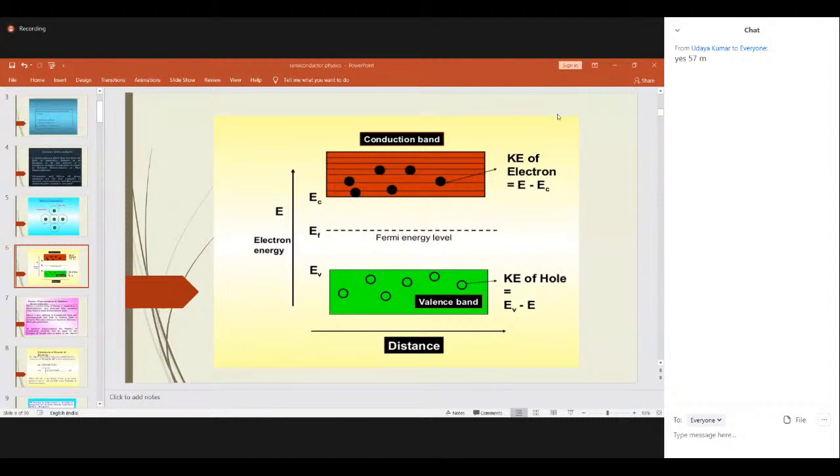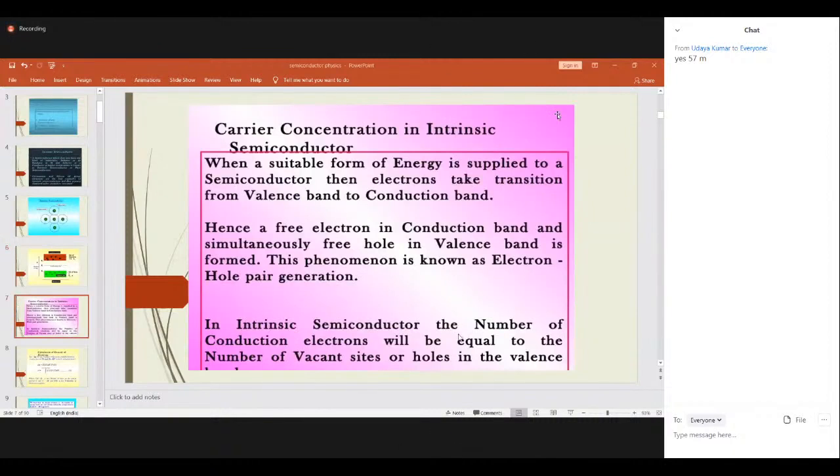Okay. So next, coming to the carrier concentration in intrinsic semiconductors. What does carrier concentration mean? It is nothing but density: the density of the number of electrons and the number of holes.